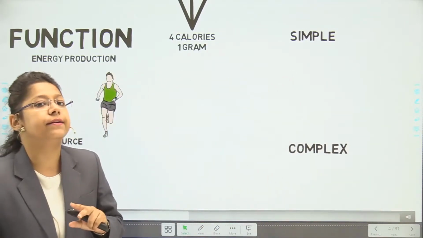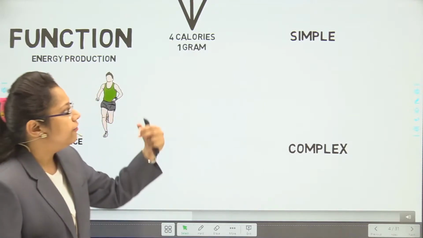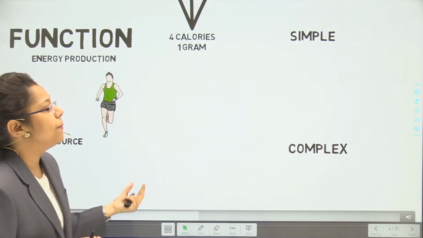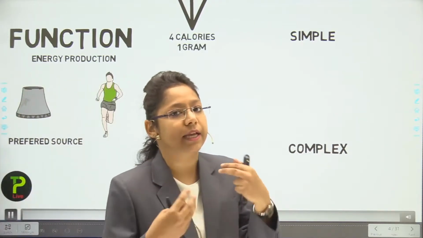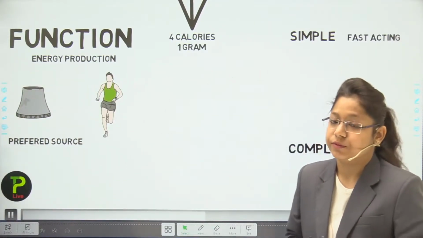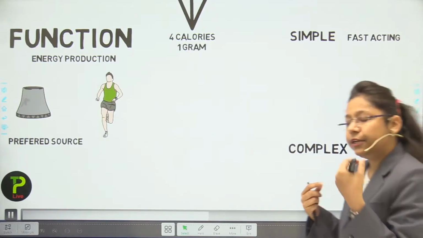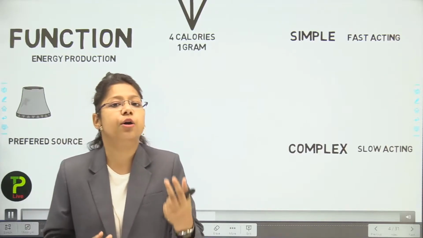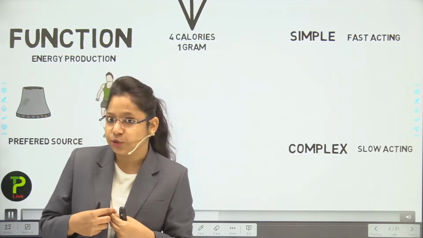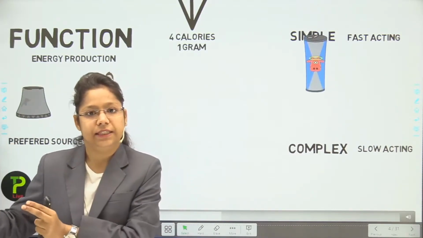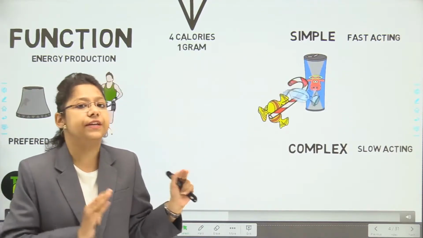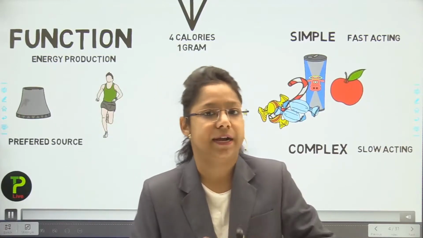Now carbohydrates are of 2 types, students. First is the simple one and second is the complex one. There is a differentiation between the two. Actually, they are both used for energy production processes. But how does a particular person consume them? If the person is non-vegetarian, then he is going to consume different kinds of carbohydrates. If a person is vegetarian, then he is going to consume different carbohydrates.